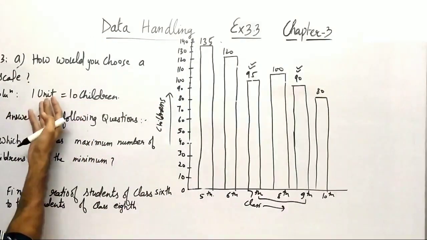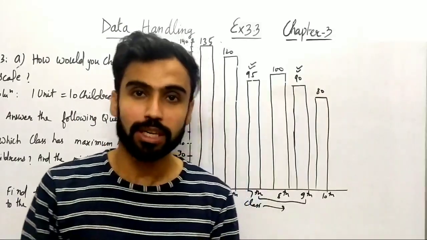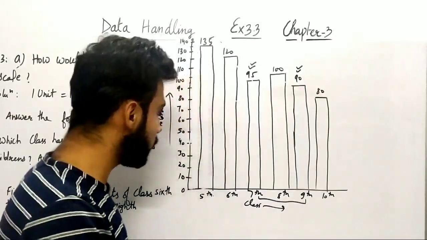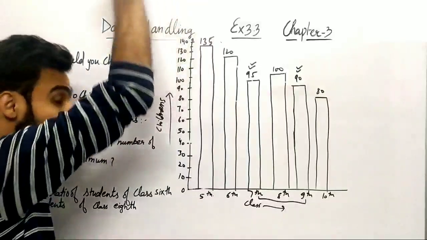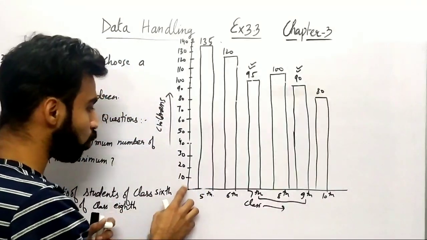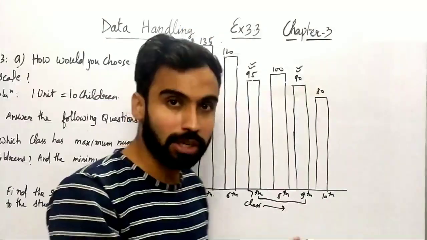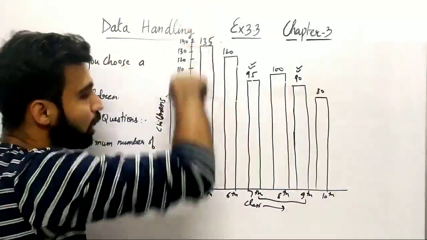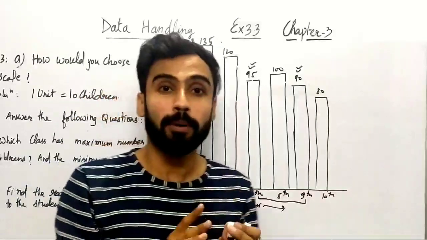So here I have taken 1 unit equal to 10 children, but you can also take 1 unit as 20 children or even, you can see if I have taken 1 unit, so this length of y-axis would have been so much greater. So it kind of impossible thing कि अगर मैं यहाँ से 1, 2, 3, 4, 5, 6, 7 इस तरह से ग्राफ लेता 1 unit equal to 1 children, so आप देख सकते हैं 140 तक पहुंचने में it would have taken me a lot of space and area which is quite impossible, right?